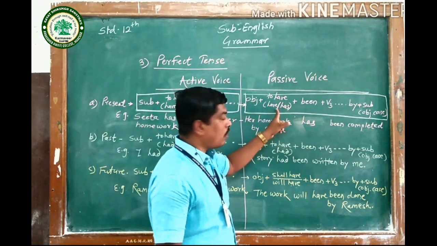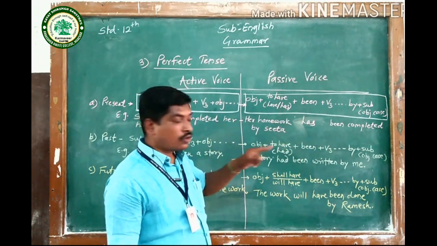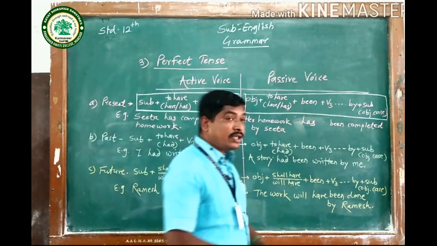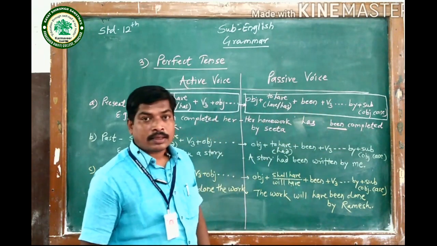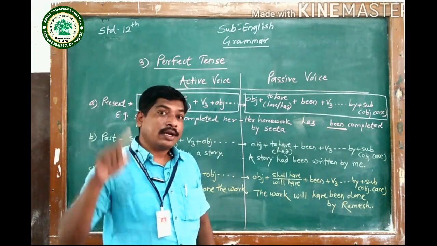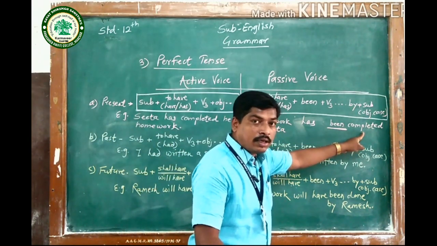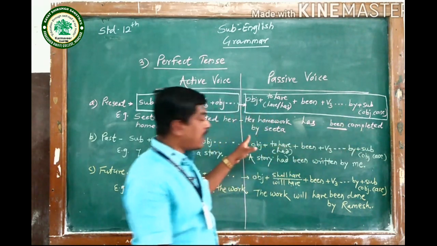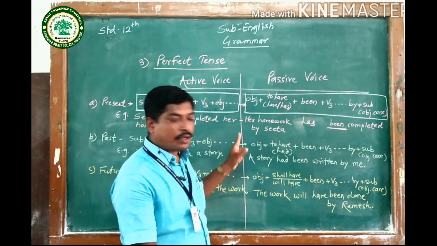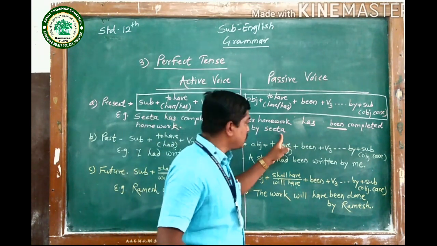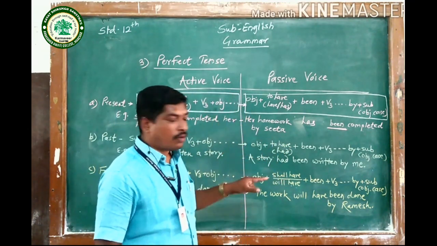Then to have or has. So has is the proper helping verb of to have, so it has been used. Then the additional word been. As I have used being in continuous tense, here I have used been. Then V3. Then the remaining part, but no remaining part or complement is there, that is why there is no need to write. Then by, and then Sita, the subject. I have written Sita as it is because it is a proper noun.